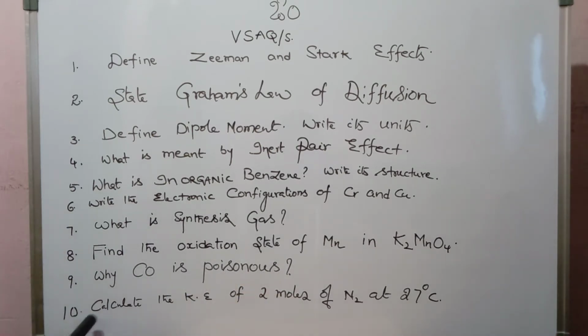And the 10th question: calculate the kinetic energy of 2 moles of nitrogen at 27 degrees centigrade.